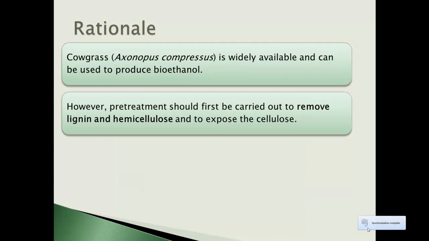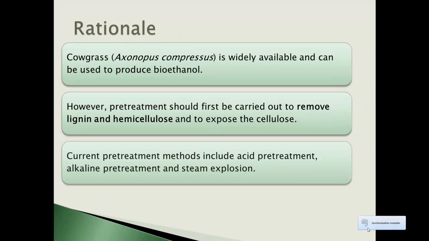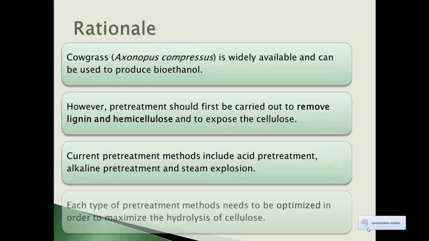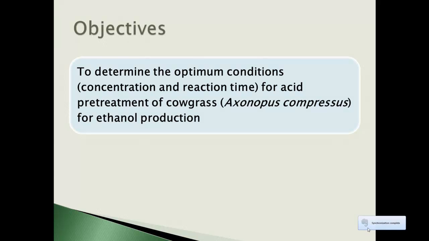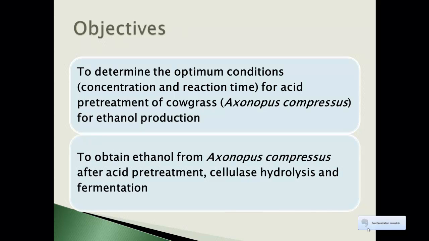However, pretreatment is needed to remove lignin and hemicellulose and to expose the cellulose for cellulase hydrolysis. Current pretreatment methods include acid pretreatment, alkaline pretreatment, and steam explosion. The pretreatment, however, needs to be optimized to maximize hydrolysis of cellulose and to maximize the yield of bioethanol. Hence, our objectives are to determine the optimal conditions for acid pretreatment and to obtain ethanol from cowgrass after acid pretreatment, cellulase hydrolysis, and fermentation.